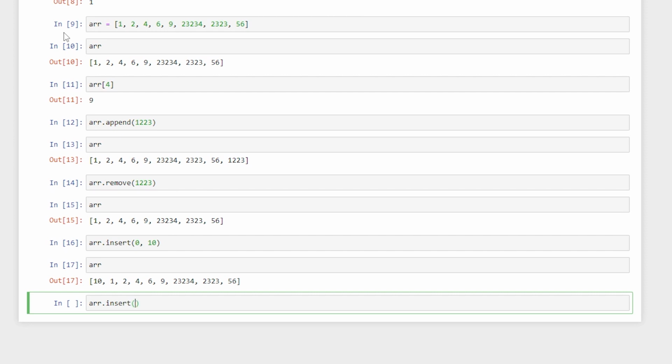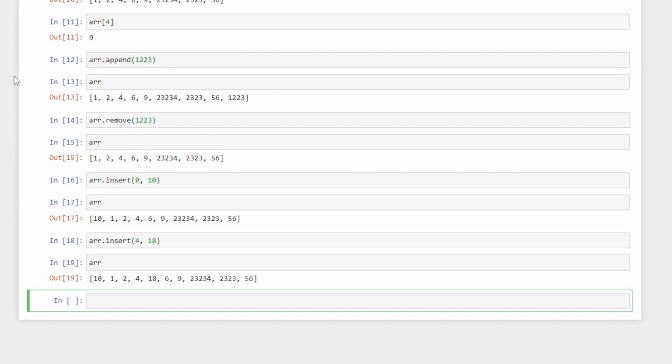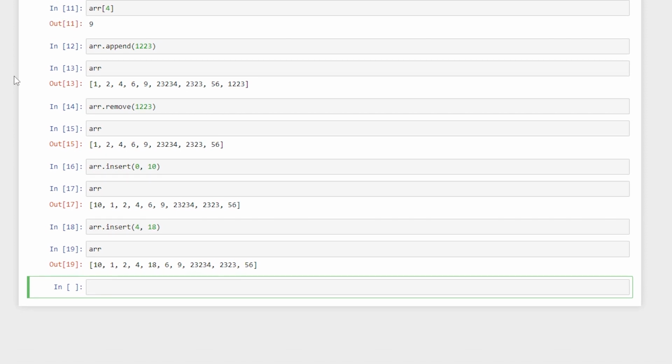Okay, so I can also insert somewhere in between. So I can say array.insert, and let us insert at index 4, which is essentially your fifth element, which is 1 2 3 4 5. If we see, it is 6, so we want to enter, let's say, 18. And if I say array, the 18 has been added before 6. Okay, so these are some of the trivial methods associated with the array. These are inbuilt in Python basically.